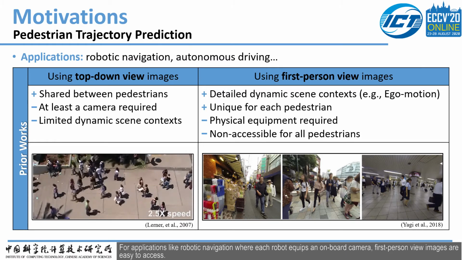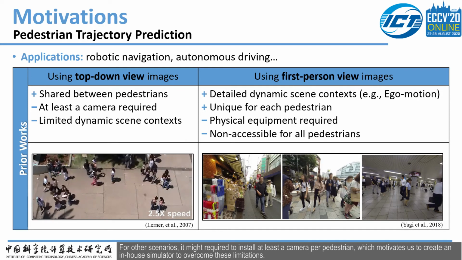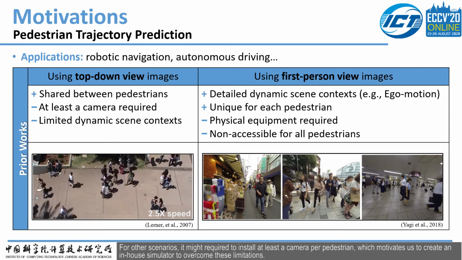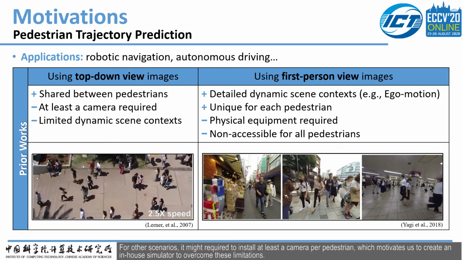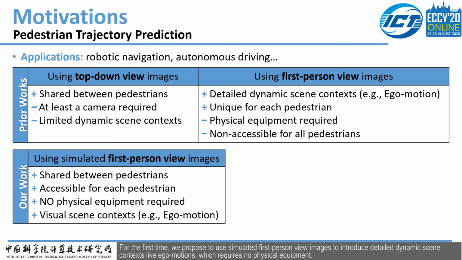For applications like robotic navigation, where each robot is equipped with an onboard camera, first-person view images are easy to access. For other scenarios, it might require installing at least one camera per pedestrian, which motivates us to create an in-house simulator to overcome these limitations. For the first time, we propose to use simulated first-person view images to introduce detailed dynamic scene context, like ego motions, which requires no physical equipment. Therefore, our study can be applied to any application without additional cost.